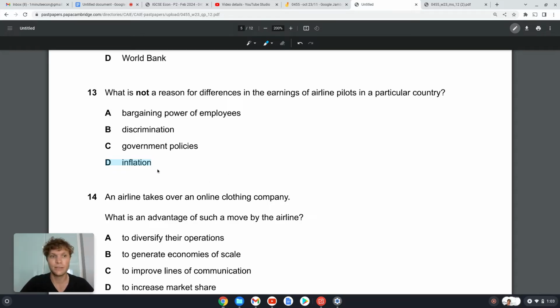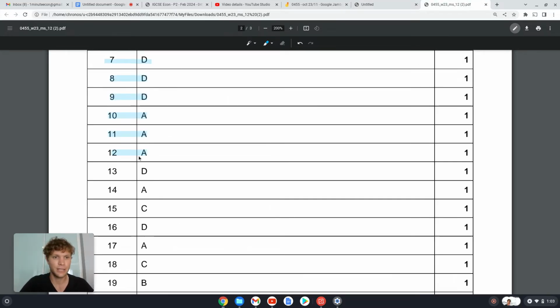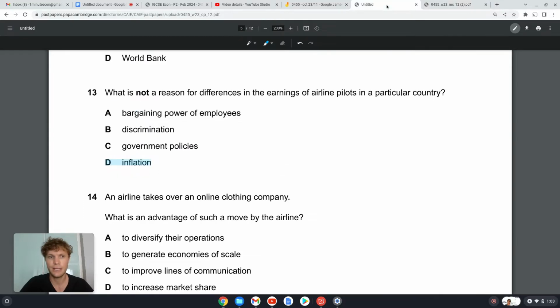Yeah, so inflation is the answer there. That's not going to be the reason for different earnings. D. Okay.